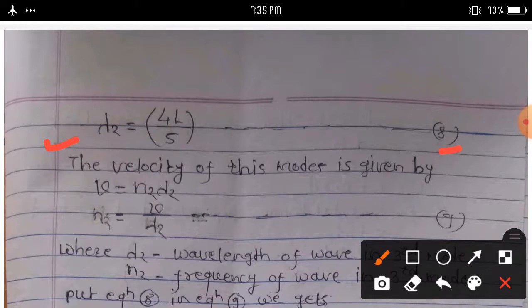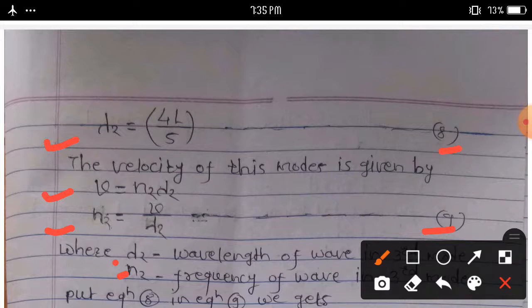Consider equation 8. The velocity of this mode is given by v is equal to n2 lambda 2. We calculate n2. Then n2 is equal to v upon lambda 2. Consider equation 9, where lambda 2 is the wavelength of the wave in the third mode and n2 is the frequency of the wave in the third mode of vibration.